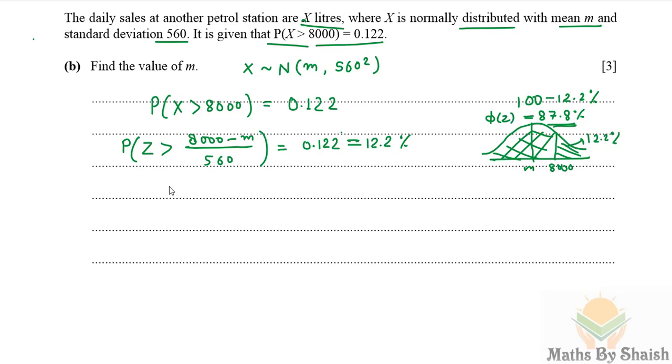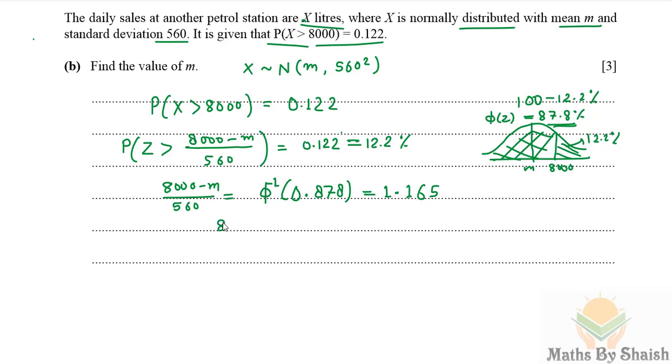It means we can write (8000 minus M) over 560 is phi inverse of, not 12.2%, but 87.8%, that is 0.878. We get this value from the distribution table again, using the reverse distribution table, so that from the probability we get the Z value, and this value is 1.165.